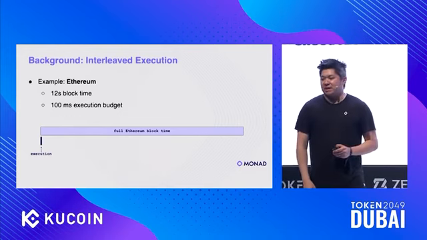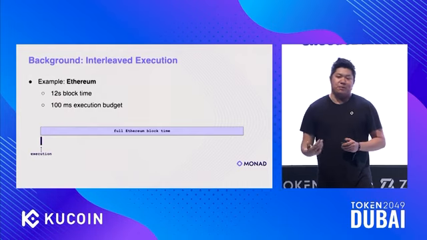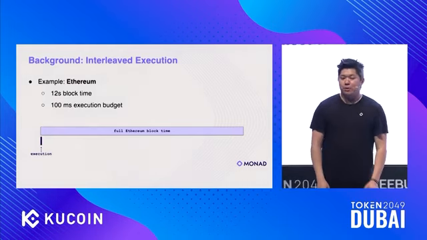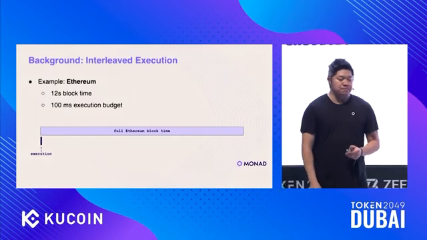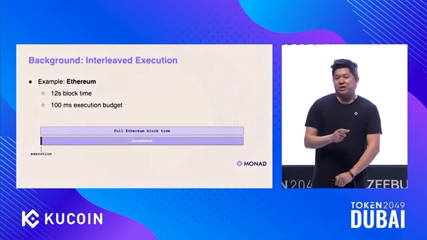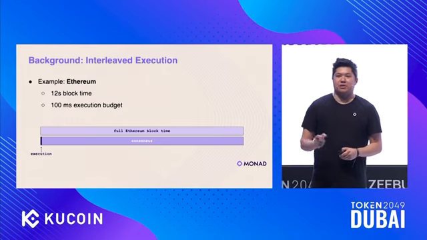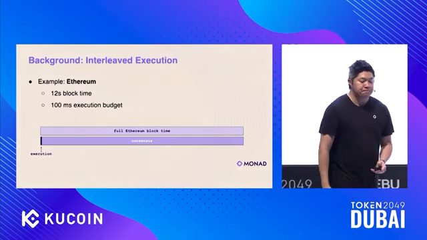I always like to think of it similar to how people say that you only use 10% of your brain. What if you could use 100% of your brain? Think about how much smarter you could be, how much more you could do. The reason that this execution budget is so small is because consensus and execution are interleaved, and consensus is taking up most of that time.